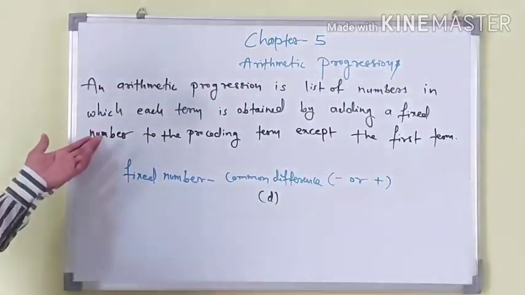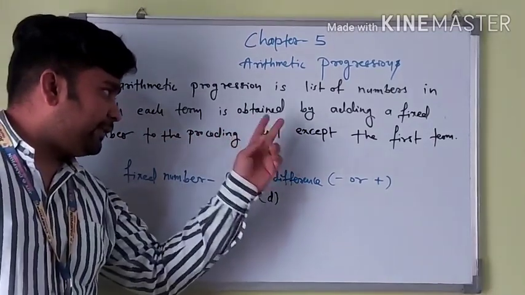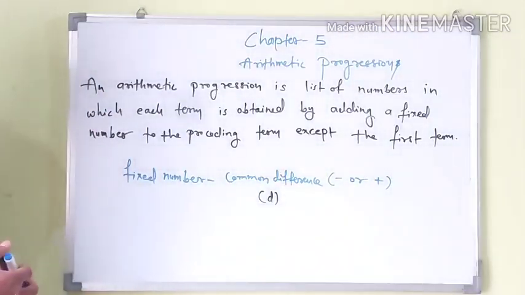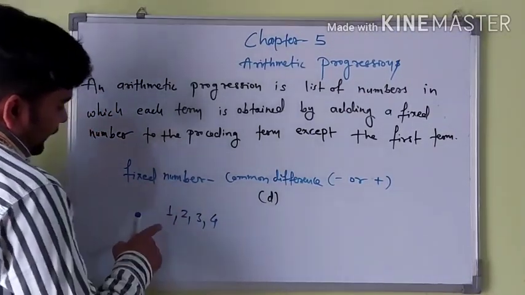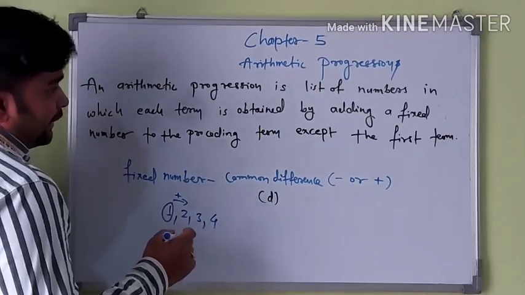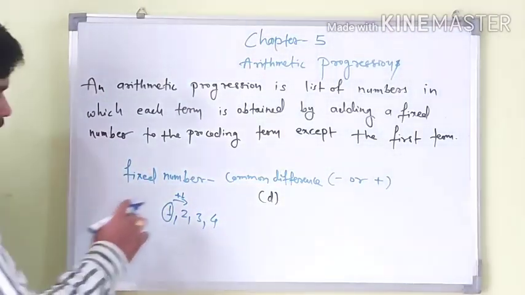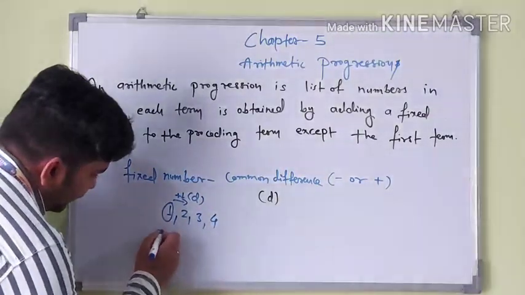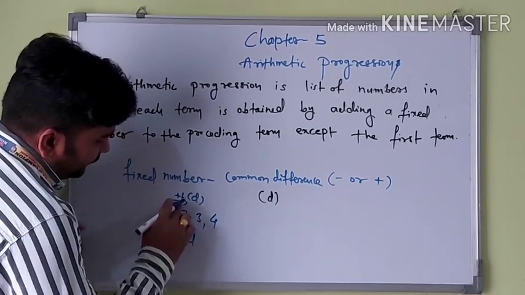So the basic definition of arithmetic progression is: an arithmetic progression is a list of numbers in which each term is obtained by adding a fixed number to the preceding term, except the first term. Except for the first term, like 1, 2, 3, 4, in all the remaining terms we are adding a fixed number. That is called the common difference. It can be denoted by d, and the first term is a, the second is a plus d.